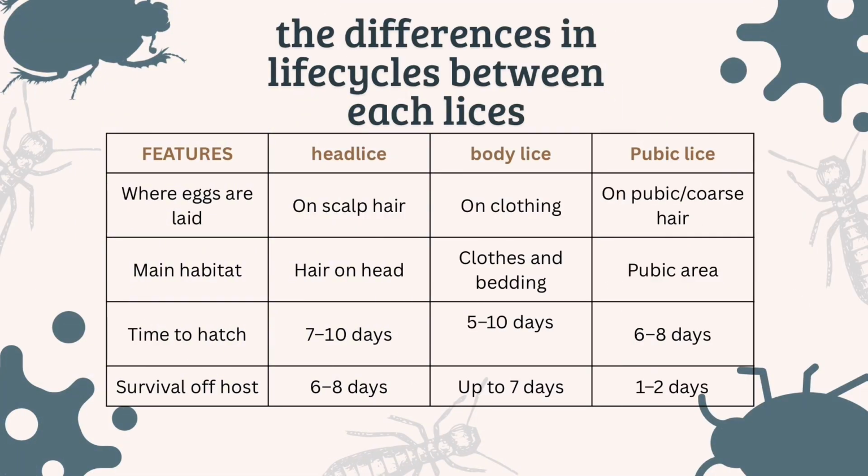While this general cycle applies across species, there are some key differences between them. Head lice live on scalp hair and take 7 to 10 days to hatch. Body lice live in clothing and bedding with a 5 to 10 day hatching period, and pubic lice inhabit coarse hair with a 6 to 8 day hatching period. Furthermore, their ability to survive off a host varies significantly, with head lice lasting 6 to 8 days and body lice up to 7 days, while pubic lice are much more fragile, surviving only 1 to 2 days without a host.